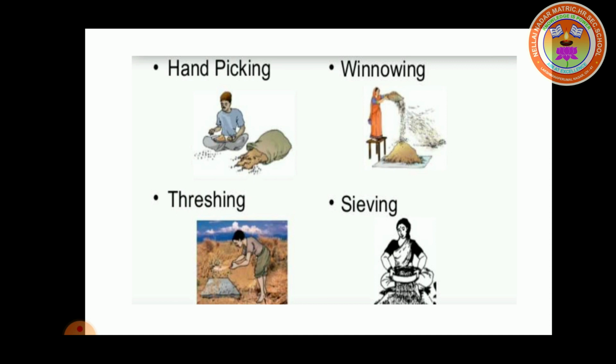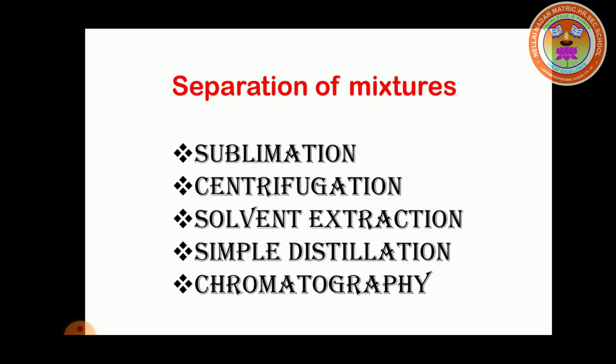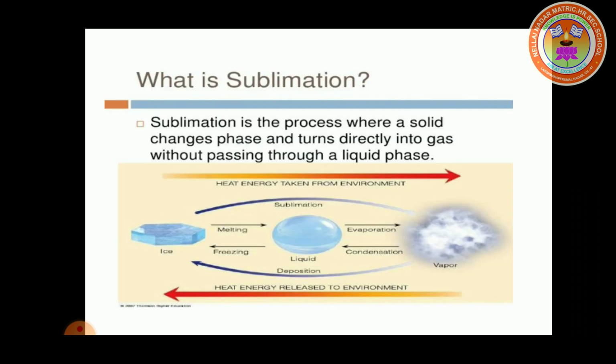Already in your lower classes you have studied different separating methods, for example, hand picking, winnowing, threshing, sieving, magnetic separation, filtration methods. This year you are going to study sublimation method, centrifugation method, solvent extraction, simple distillation and chromatography method. Today we discuss the first three methods.